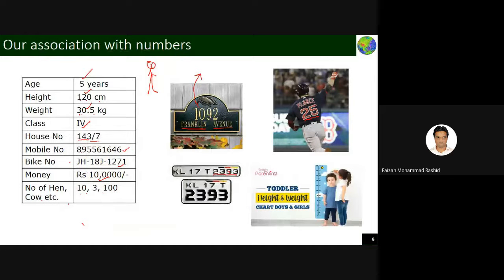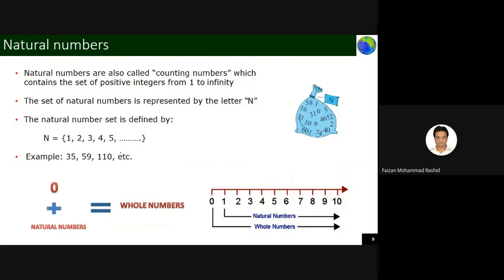Now this mobile number is there, but don't try to call anytime because it's only 9 digits. Nothing will go through. Okay, this is a wrong number. Now, natural numbers. Let's see what the different types of numbers are.